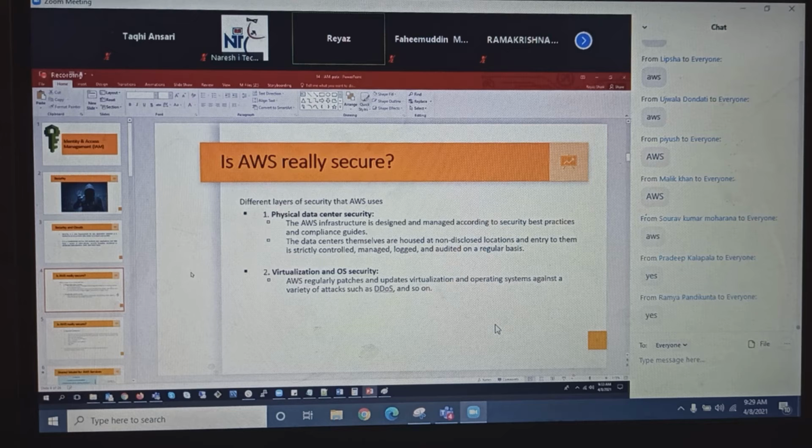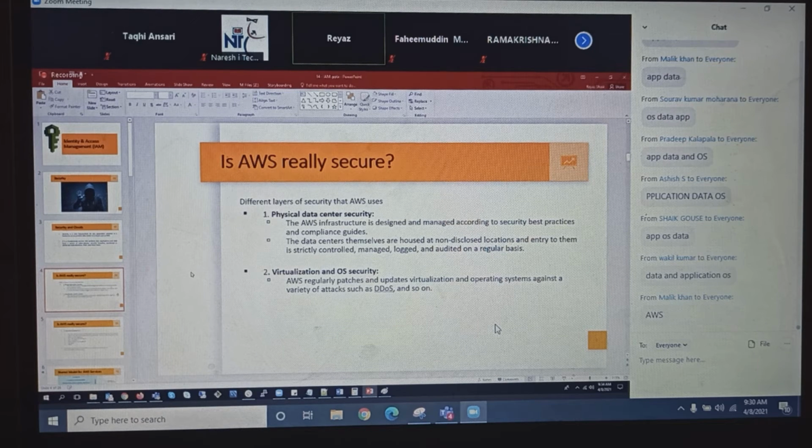Do you remember this from our initial classes? The shared model in infrastructure as a service. Can you tell me what the customers are responsible for in infrastructure as a service? Customers are responsible for application, data, and OS. Yes, application, data, and operating system. And the rest, everything, is completely managed by AWS.